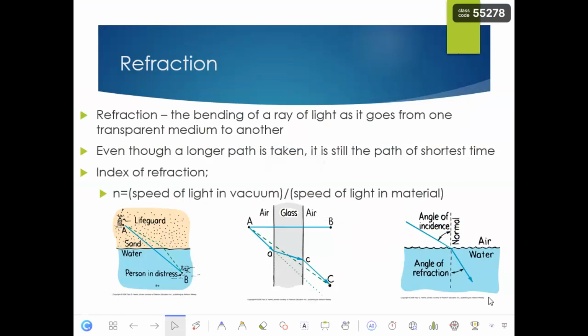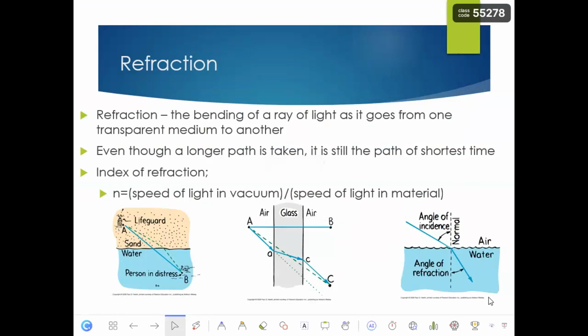Then we will have reflection. What does it mean if we have a material that reflects the light? We will have a reflection of the light. And we discussed the law of reflection: the angle of incidence will always be equal to the angle of reflection. What is the angle of incidence?